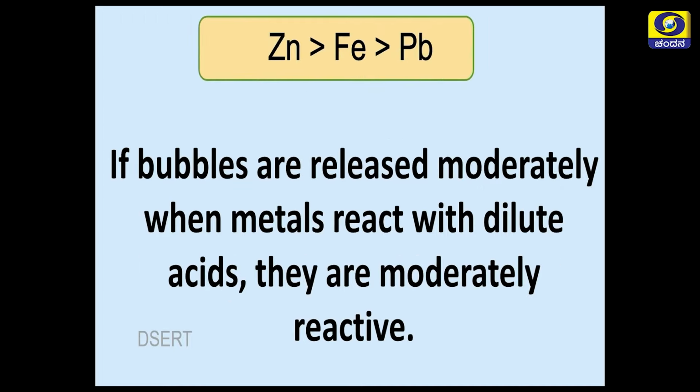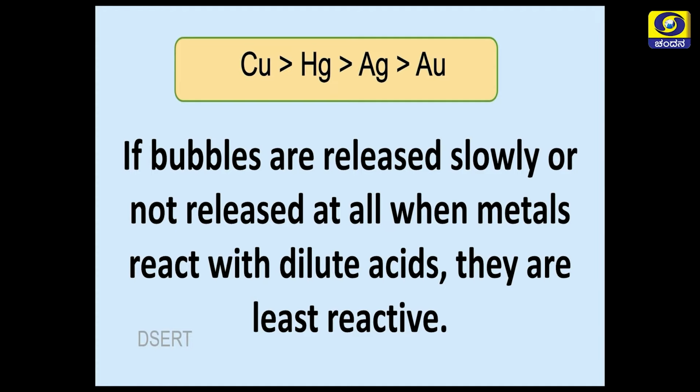If the bubbles are released moderately when they react with dilute acids, they are moderately reactive. Zinc, iron and lead are moderately reactive metals. In that, zinc is the most reactive, the next is iron and the next is lead. And if the bubbles are released very slowly, or not at all released when the metals react with dilute acids, they are the least reactive metals.